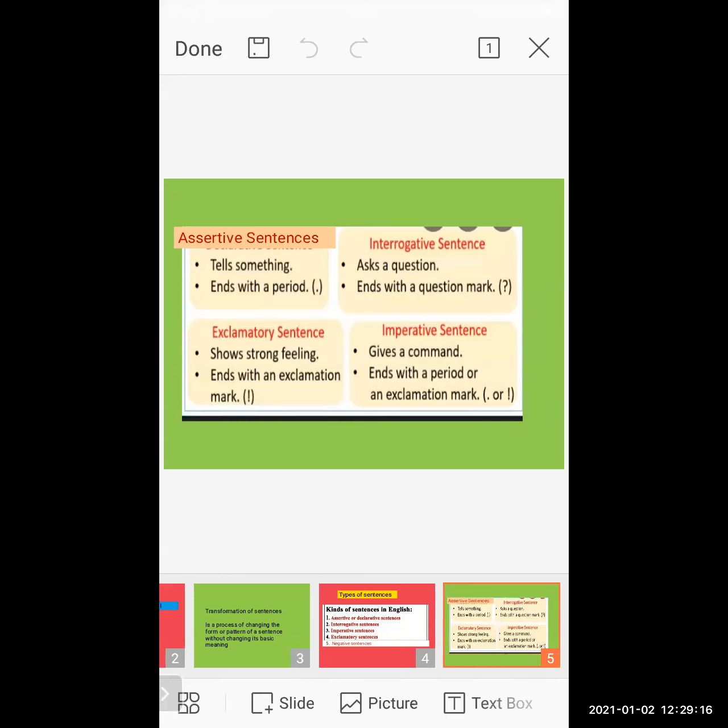What is an exclamatory sentence? An exclamatory sentence shows strong feelings, and it ends with an exclamation mark.